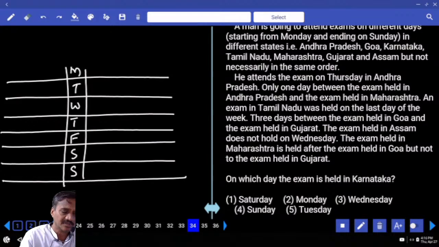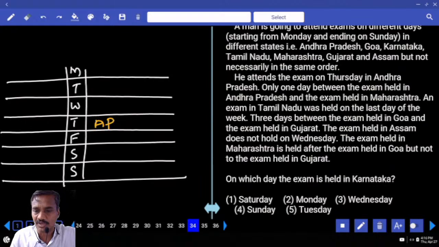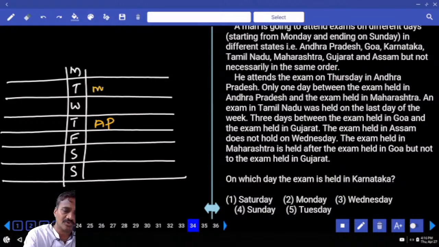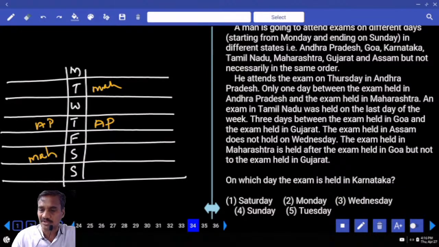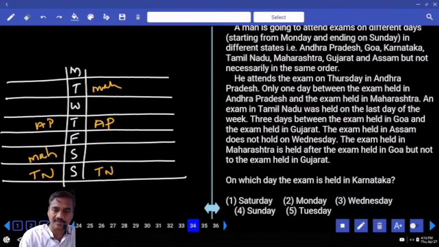And only one person between Andhra Pradesh and Maharashtra. Now the one who is attending in Maharashtra can be either on Tuesday or Saturday. Now AP is here and this Maharashtra can be either after this one or before this one. And an exam in Tamil Nadu was held on the last day of the week. Now Tamil Nadu in the last week, that is on Sunday. And 3 days between Goa and Gujarat.